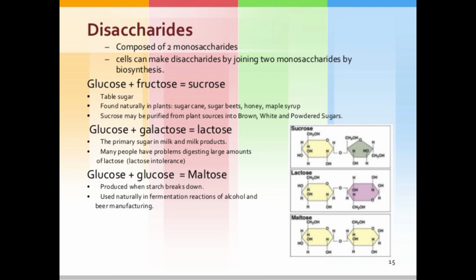In sucrose, lactose and maltose, the two structures are linked to each other with the help of a glycosidic linkage. This one is the glycosidic linkage, which means one structure is attached to the other with the help of this glycosidic linkage. Then the disaccharide sugars sucrose, lactose and maltose are formed.